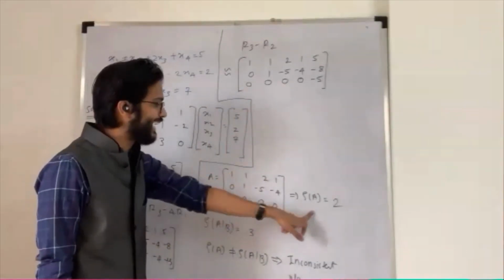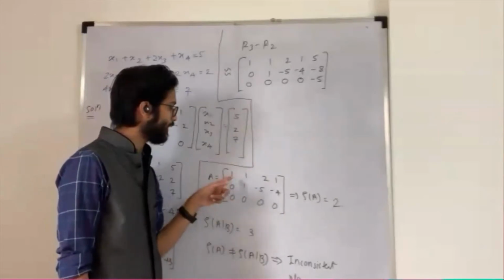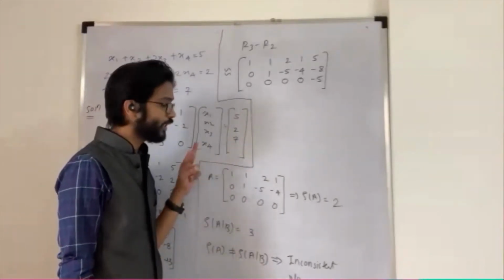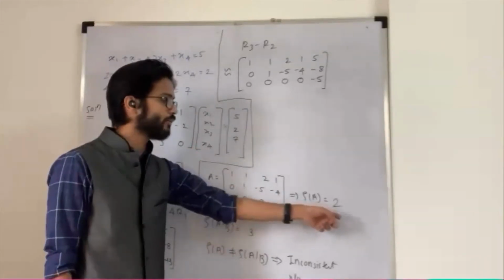And I just check out the rank of that first 4 columns. So what is the rank? You just see the last row becomes 0. So we have only 2 non-zero rows. So my rank becomes 2.